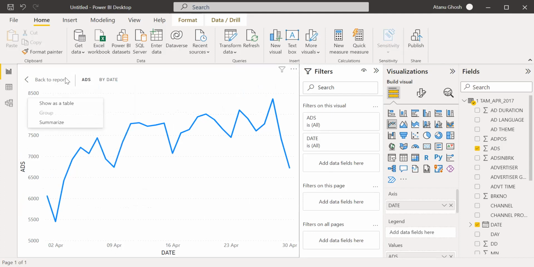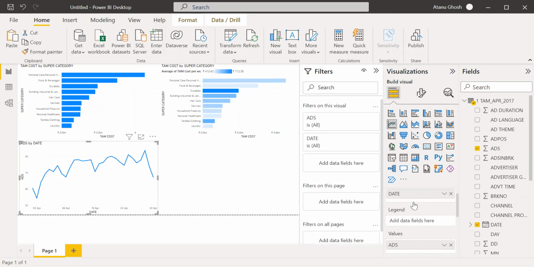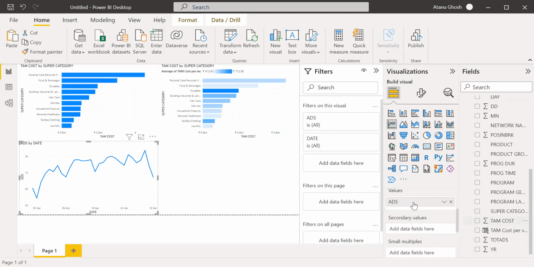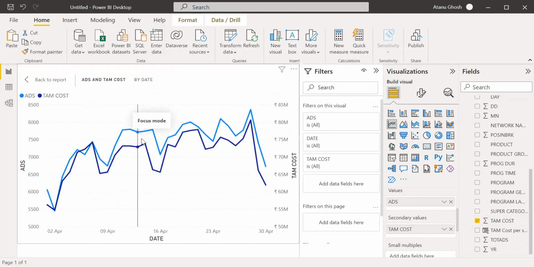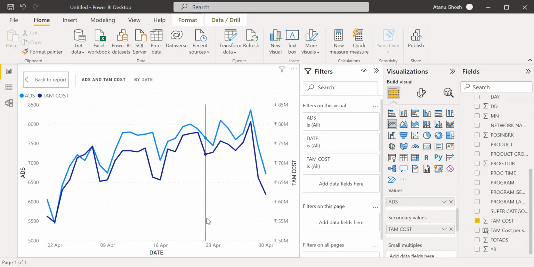And if I want to use another secondary value, TAM cost. See, so this is my chart. So more or less, it's not that the ads are less.